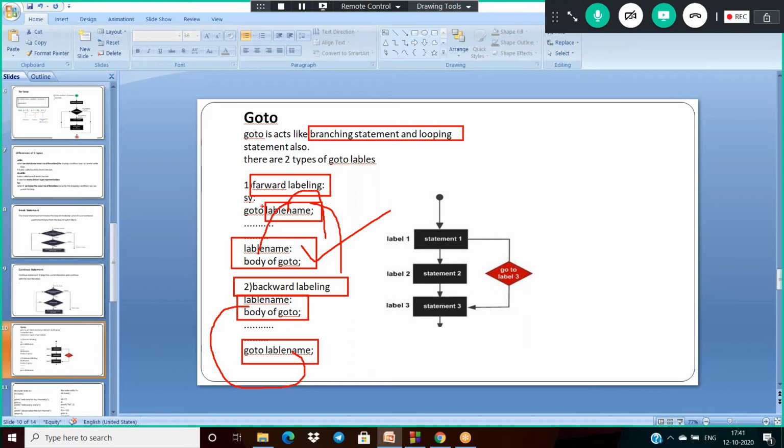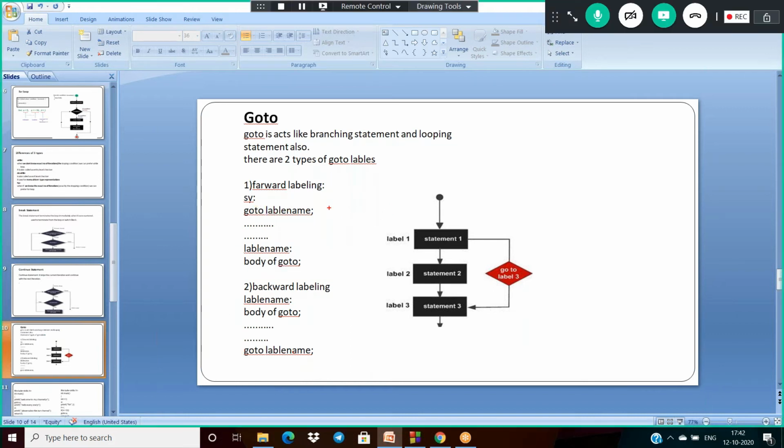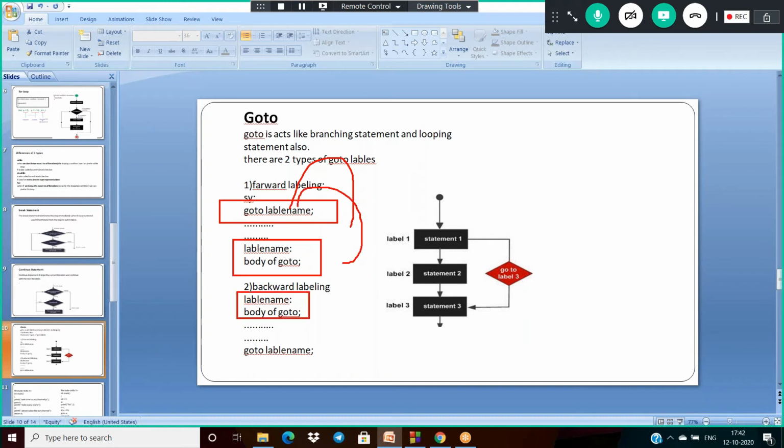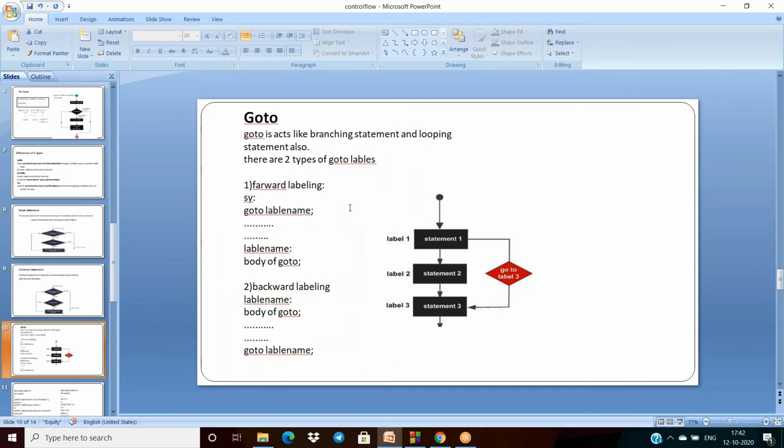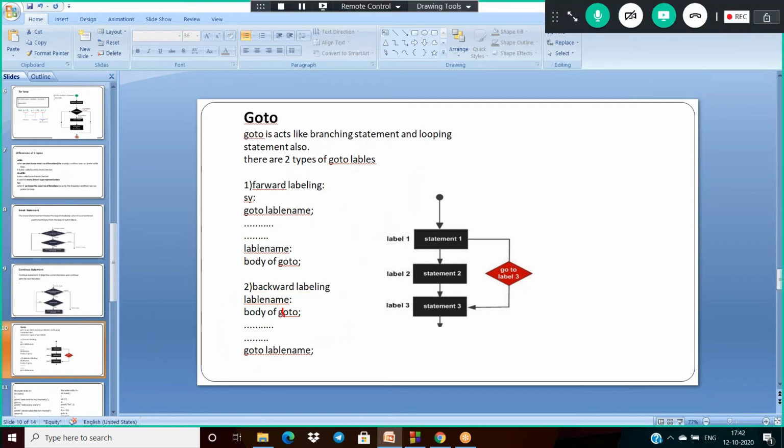Forward means first we are calling, later we are writing its definition. Backward means first we are writing the body and later we are calling. That is called backward. Backward represents the looping statement, and forward represents the branching statement.